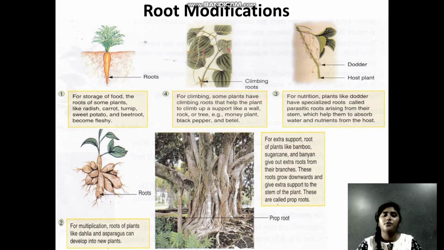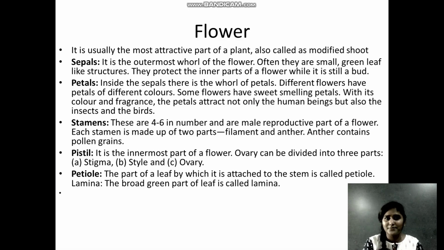And here I think I forgot to mention, for example, in the banyan tree, for extra support you see what look like branches, but they are not branches. They are modifications of roots, which grow so that they can give extra support to the stem. You remember when you were a child, you used to use it as a swing. So this is a modification of root.